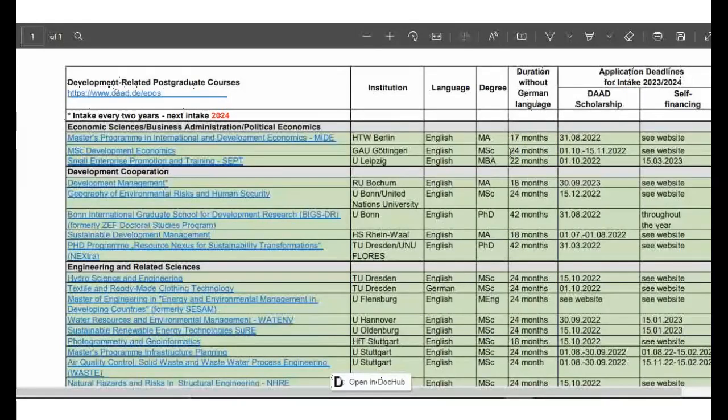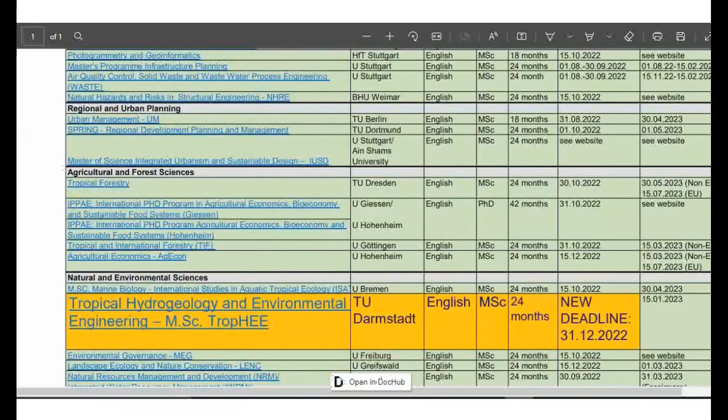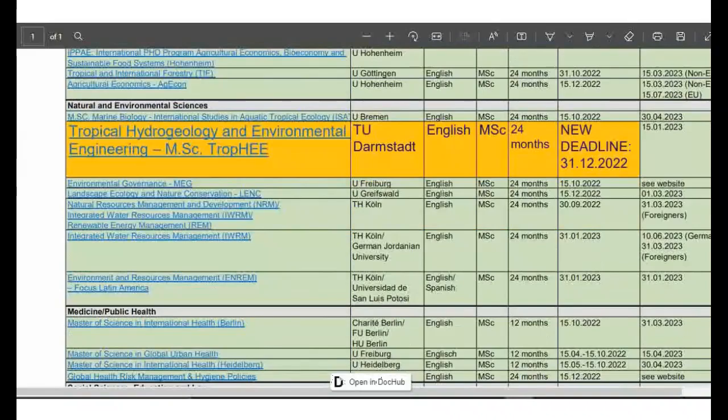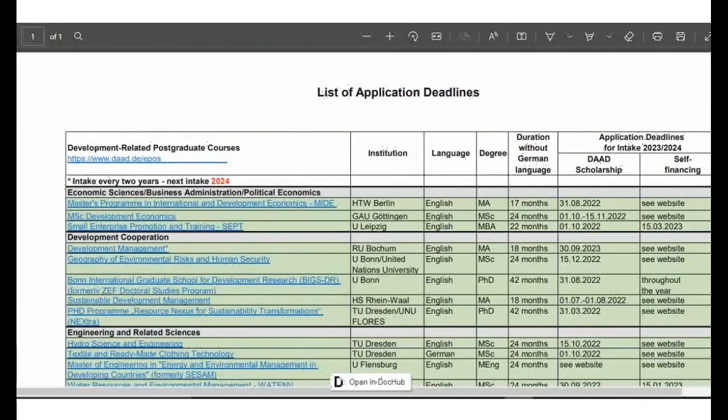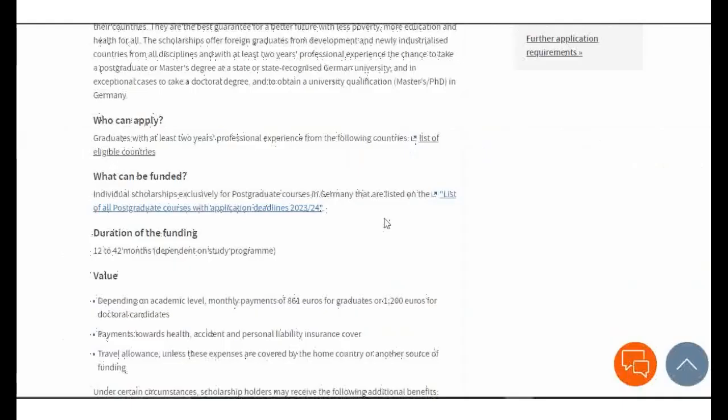The medium of instruction is English, so be careful of that. If you choose anything that is German taught, it means you have to provide a German certificate. So I advise that I will provide this PDF file, and you check it out and see which university suits you the best. The duration of the funding is 12 to 42 months, so that is 1 year to 42 months, depending on your study program.